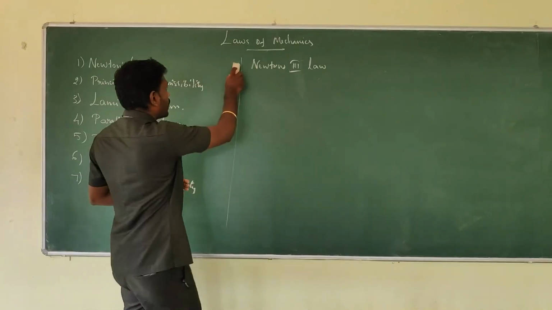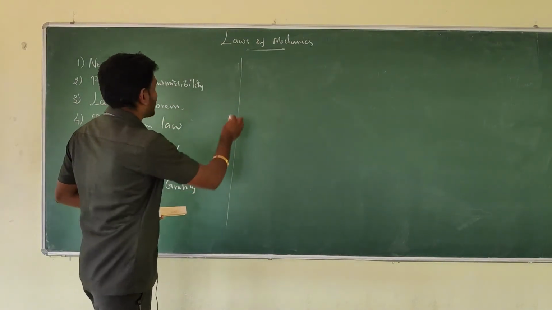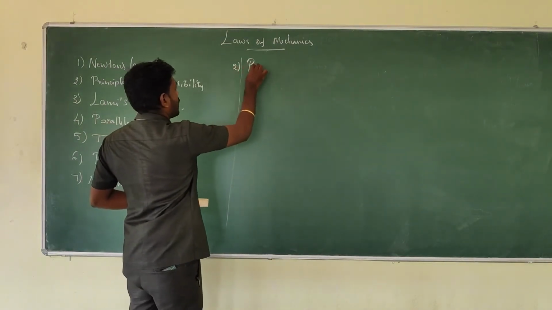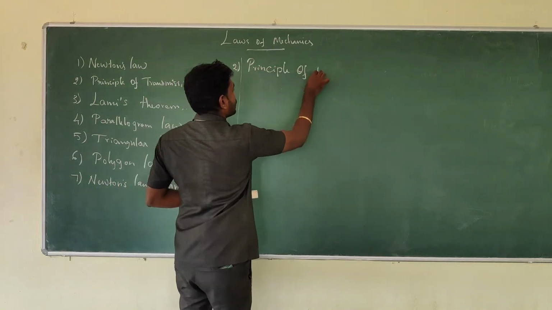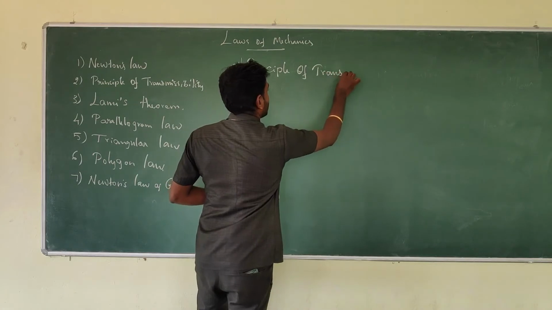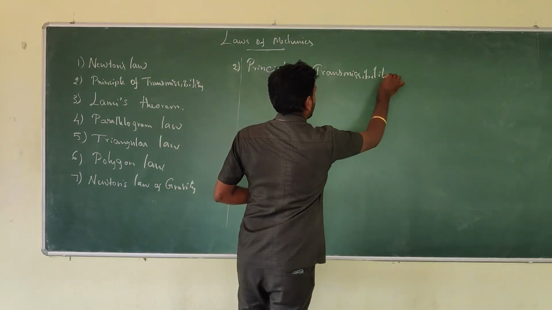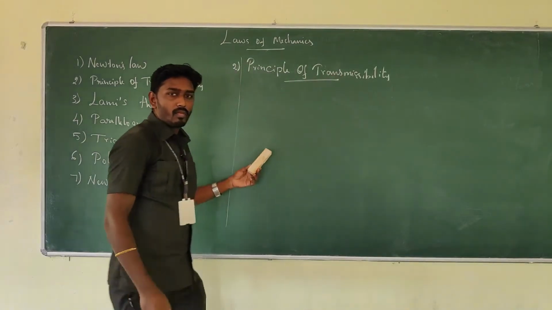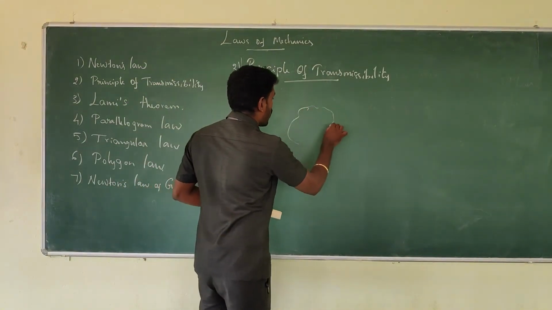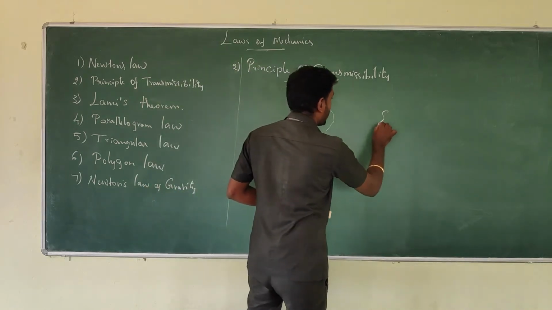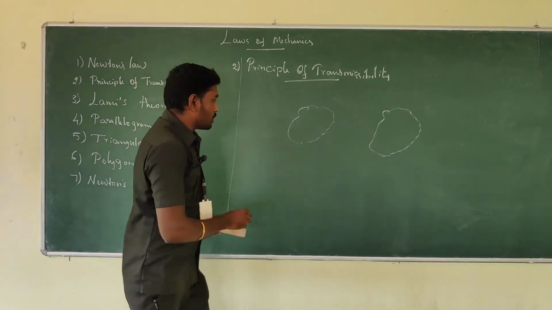Let's move to the second one, principle of transmissibility. In order to understand it, first I will draw a diagram so that you will get a better understanding.